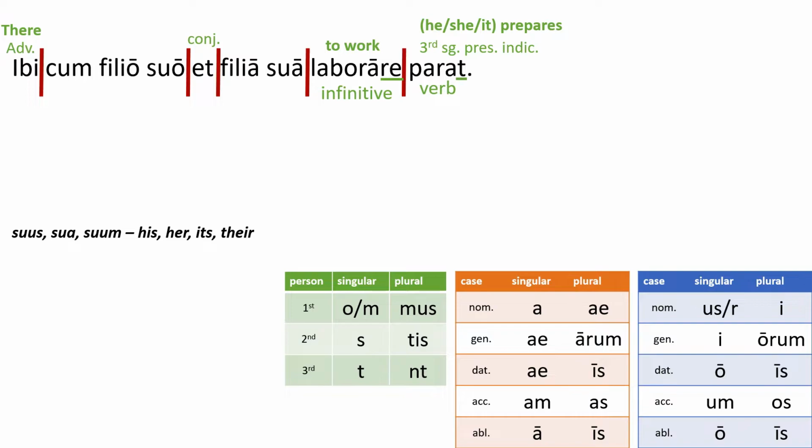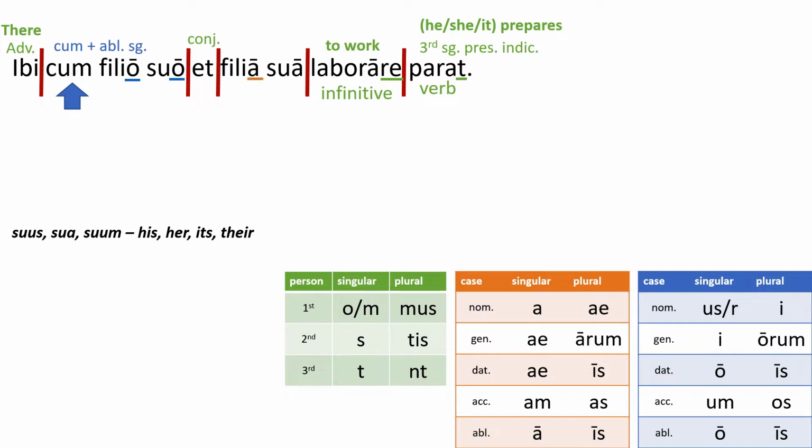Now I see the preposition over there on the left, cum. Cum is always followed by the ablative. I see filio suo. I consult my chart. I see the long O in the dative and ablative singular. It can't be dative because cum cannot go with a dative. Cum can only go with an ablative, which means cum filio suo is ablative singular.